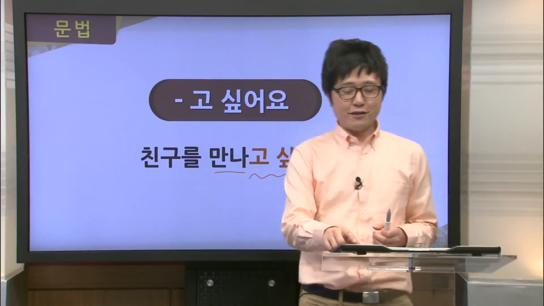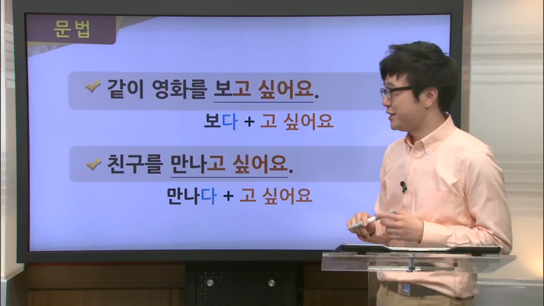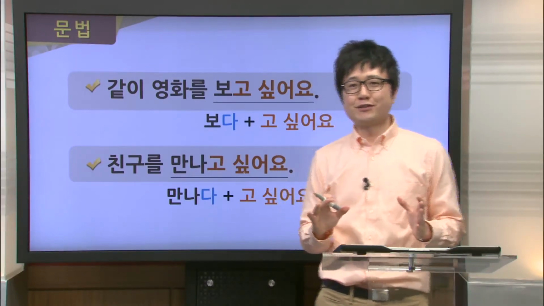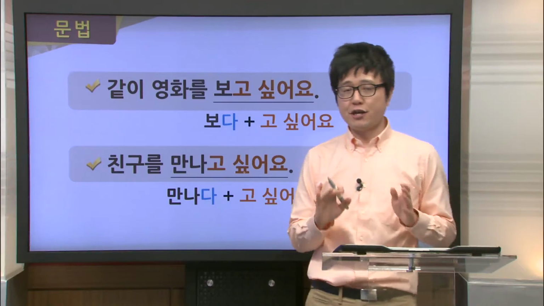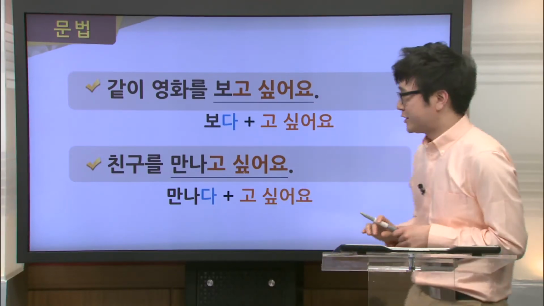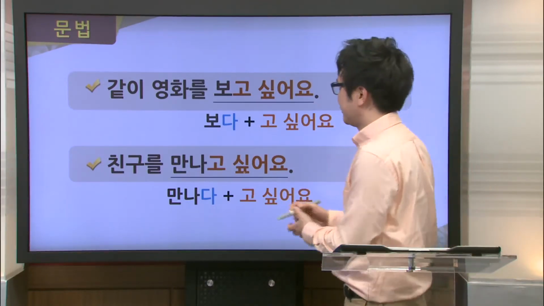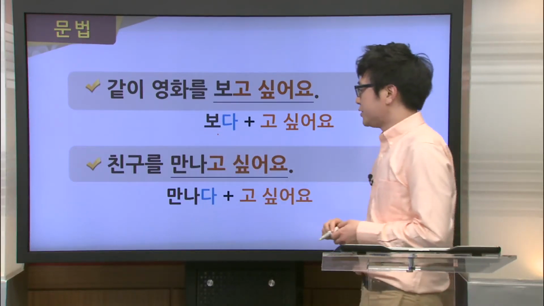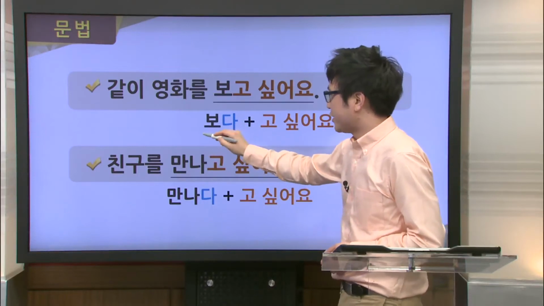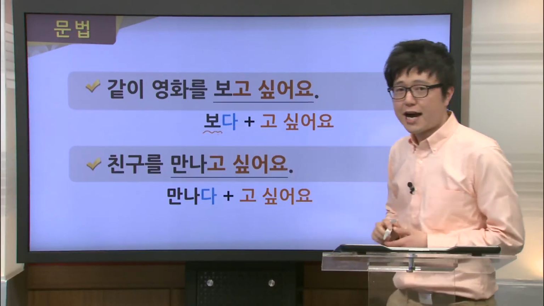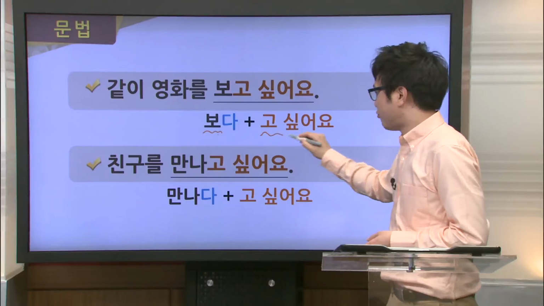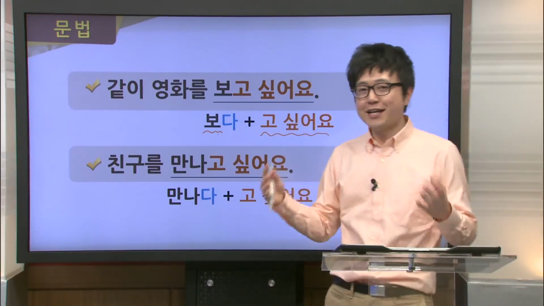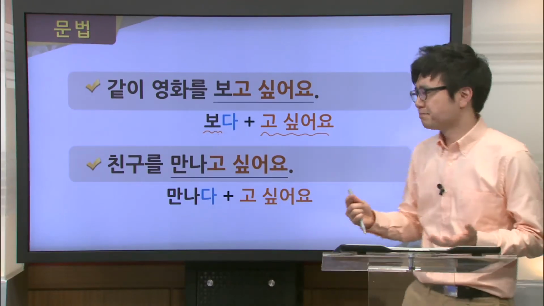Great. Now let's take a look at this 고 싶어요 in a little more detail. Now 고 싶어요 is used with action verbs. So in other words, it is not used with descriptive verbs. So you can see here, it is used as follows. Our first example, we have 보다. Now to use this, what we do is we take the 보, remove the 다, and add this 고 싶어요 to get us the 보고 싶어요. Meaning, again, I want to see or I want to watch.